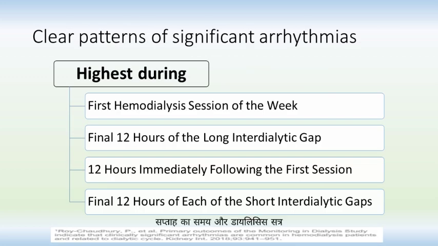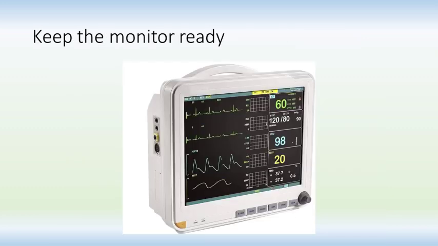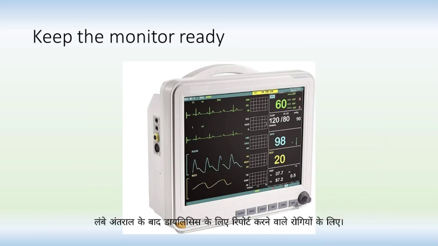The timing of the week and dialysis sessions was also strongly correlated with occurrence of arrhythmias, and it was found that this occurrence was highest during the first hemodialysis session of the week, followed by the last 12 hours of a long interdialytic gap. The third highest occurrence was related to the 12 hours immediately following the first session of the week. Thus, as technicians, we must encourage our patients to have a regular frequency of dialysis and avoid long interdialytic gaps. Also, for such patients, it would be a good practice to keep the cardiac monitor ready for patients reporting for dialysis after long gaps.